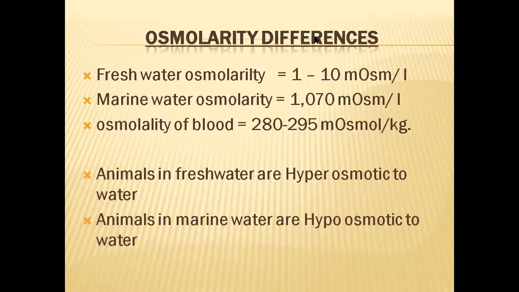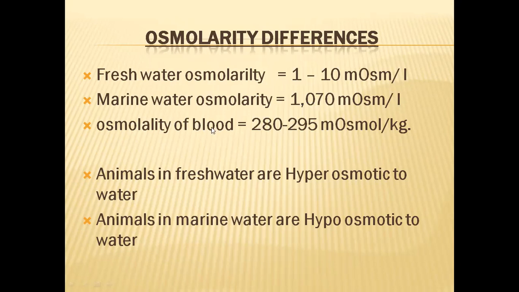Osmolarity differences are very, very important. From this slide onwards, we are entering into the original topic. Freshwater osmolarity, with a spelling mistake corrected, will be 1 to 10 milliosmoles per liter. Marine water osmolarity will be 1070 milliosmoles per liter.